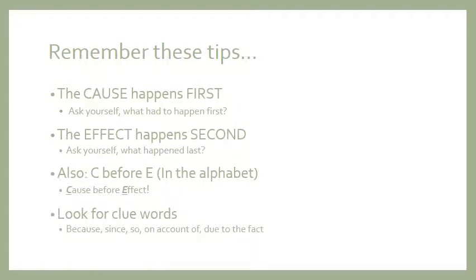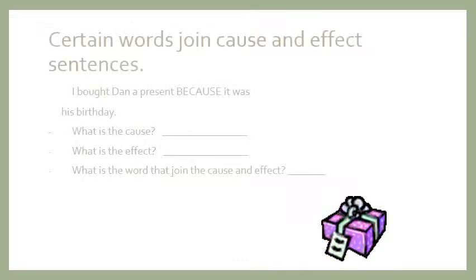Look for clue words. Always look for clue words to help you. Because, since, so, on account of, due to the fact. So certain words join cause and effect sentences. In every cause effect sentence, we might have a certain word.